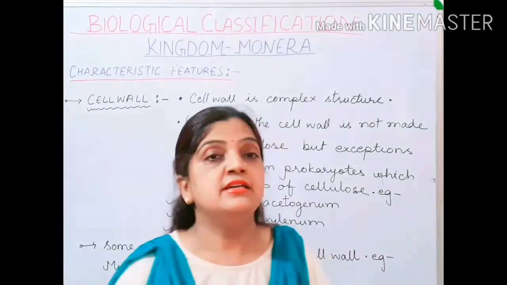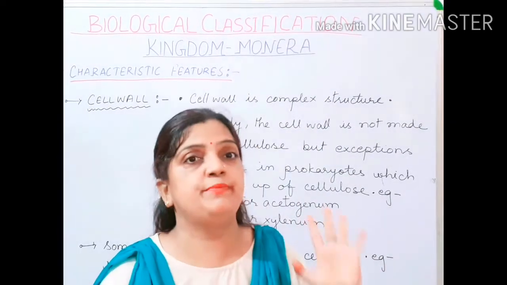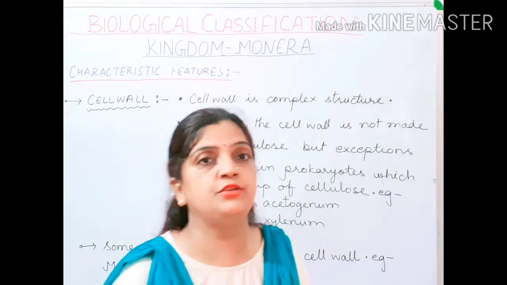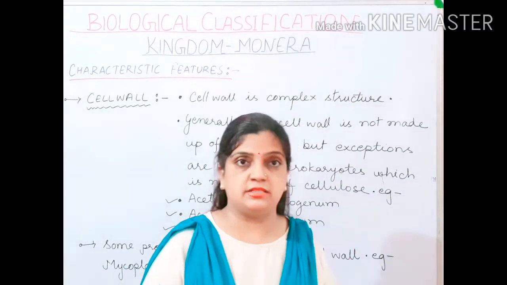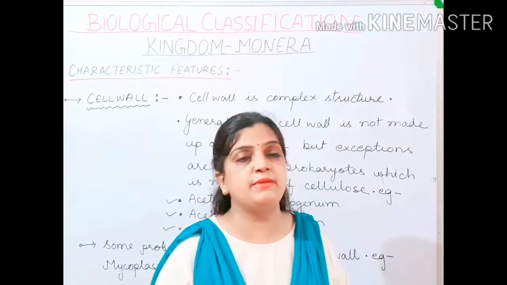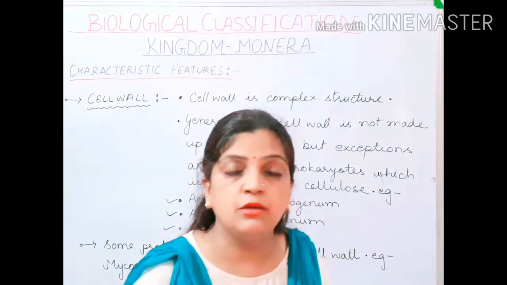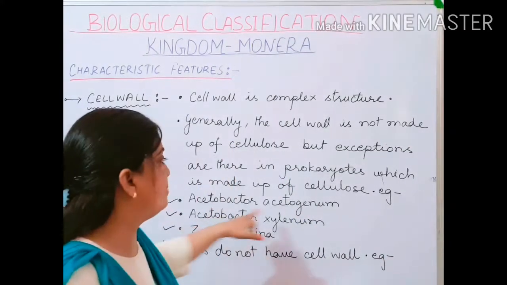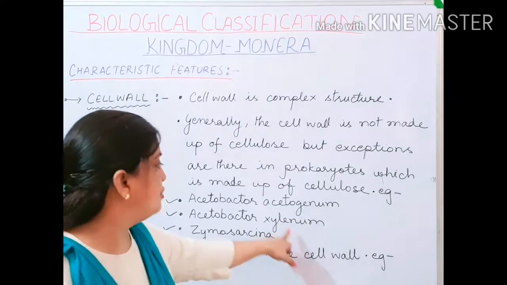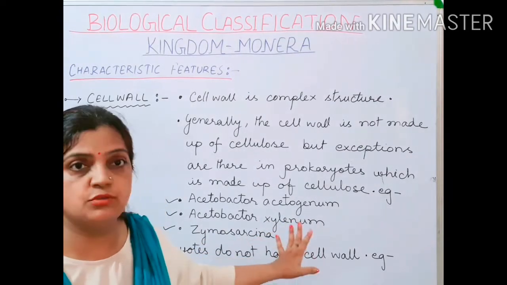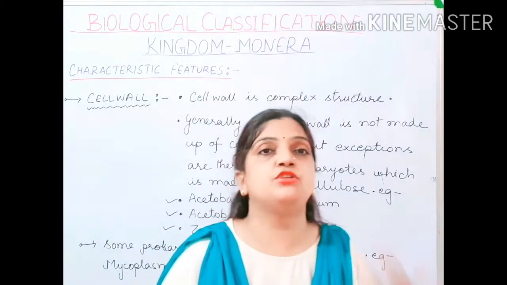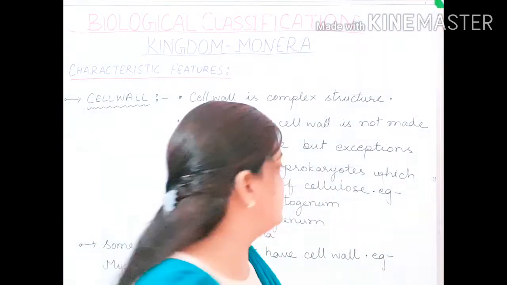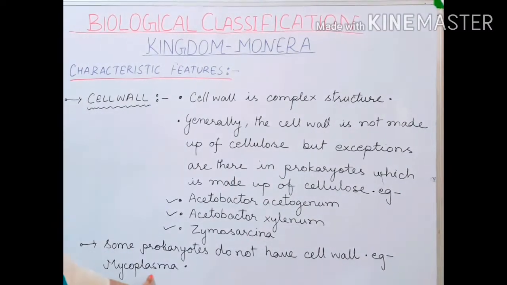Now children, the cell wall may be present, may not be present. Even there is an exception. Till now I was telling you where the cell wall is present. If the cell wall is present, it may be made up of peptidoglycan or murein, or as an exception it may be made up of cellulose, like Acetobacter xylinum and Zymosarcina. Now if the cell wall is not present, then there is also an exception. One example is Mycoplasma.